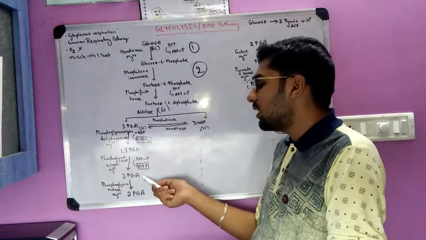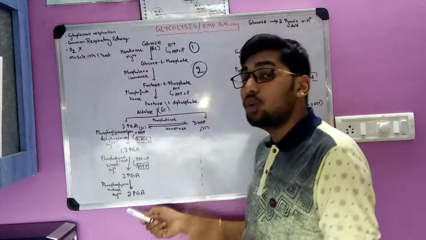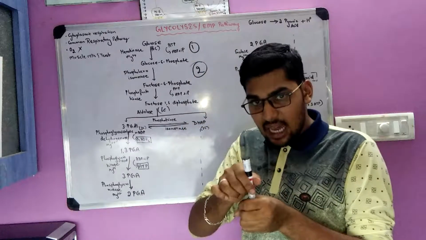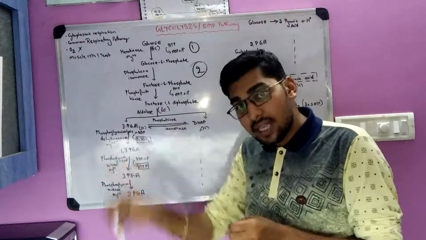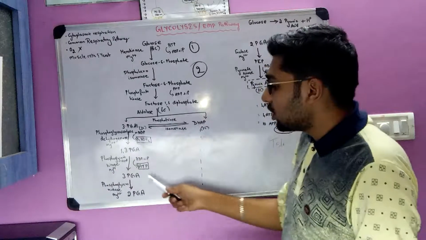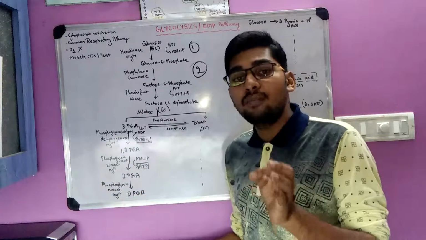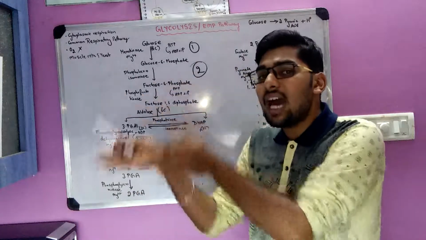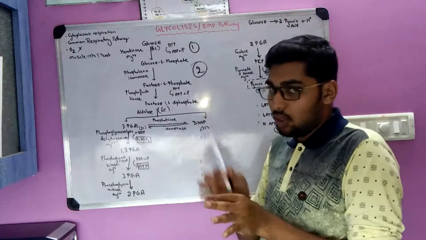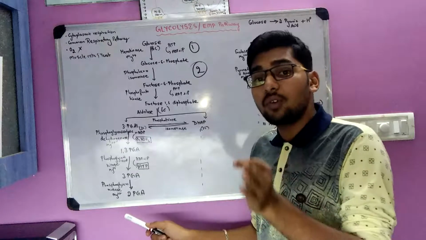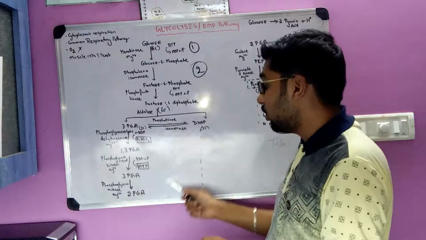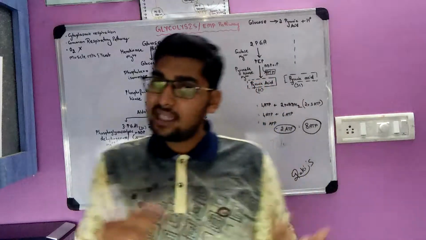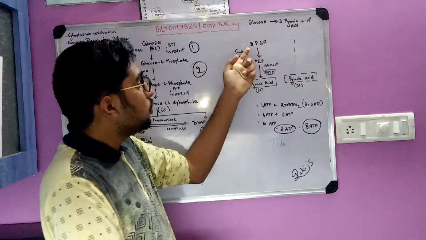Next, this 3-phosphoglyceric acid gets converted to 2-phosphoglyceric acid. Now the phosphate group that was attached to the third carbon atom is shifted to the second carbon atom, in the presence of the enzyme phosphoglyceromutase. Phosphoglycero is the substrate, mutase is the shift. So the movement of the phosphate molecule takes place over here. So 3-phosphoglyceric acid is getting converted to 2-phosphoglyceric acid in the presence of phosphoglyceromutase. Mg is acting as a cofactor.